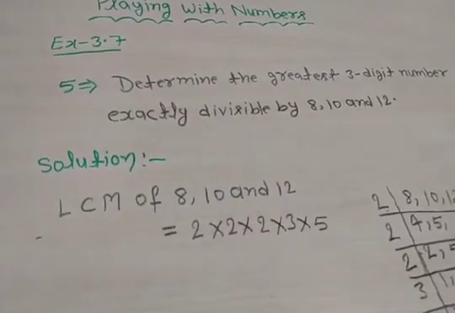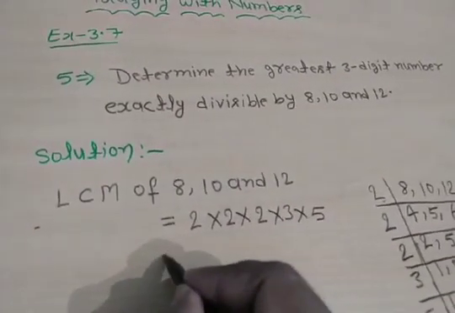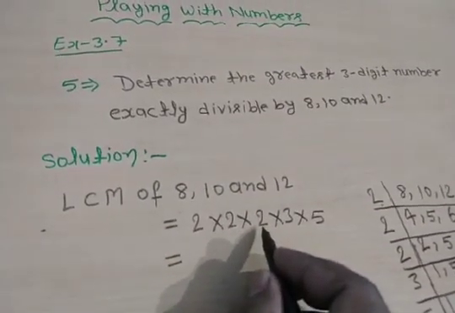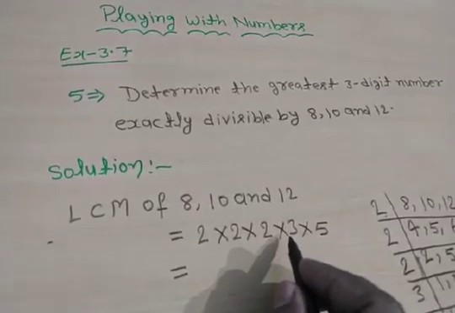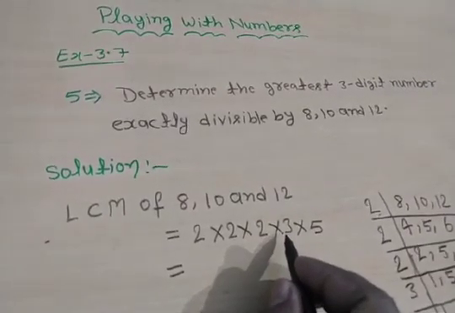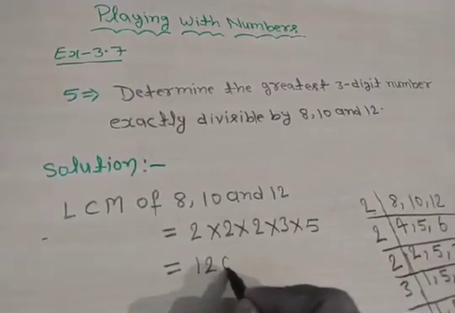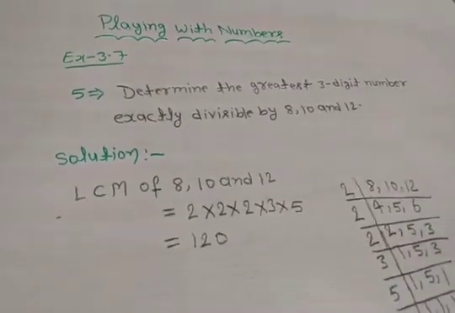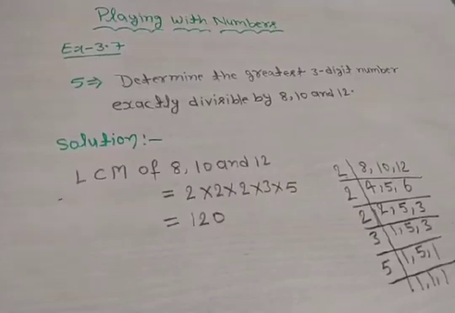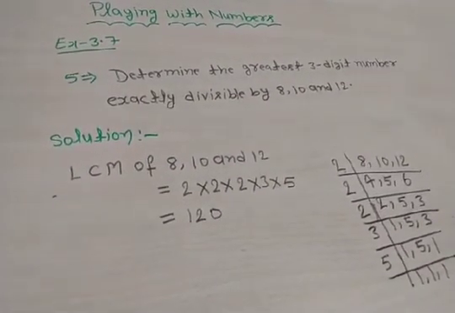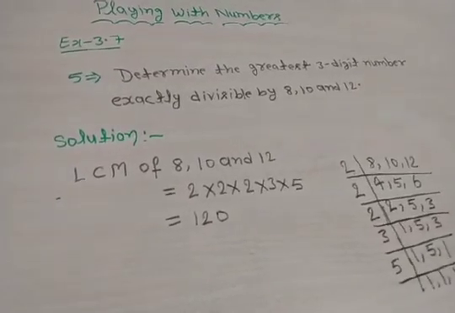Okay. So 2 into 2 is 4, 4 into 2 is 8, 8 into 3 is 24, 24 into 5 is 120. Clear? So we find that the LCM of 8, 10 and 12 is 120. Clear?